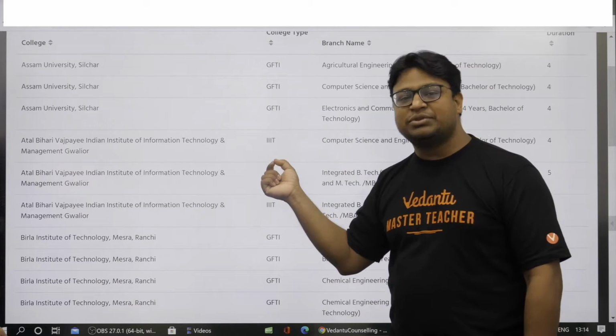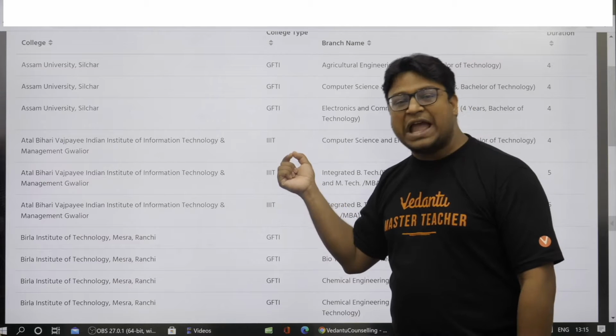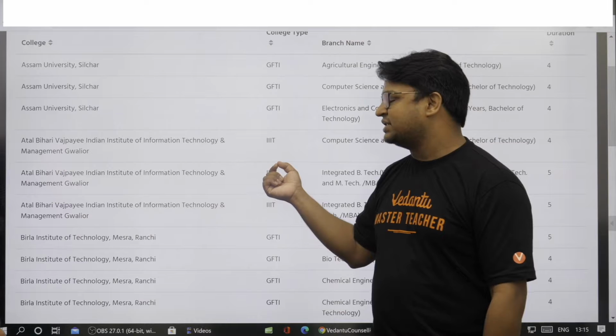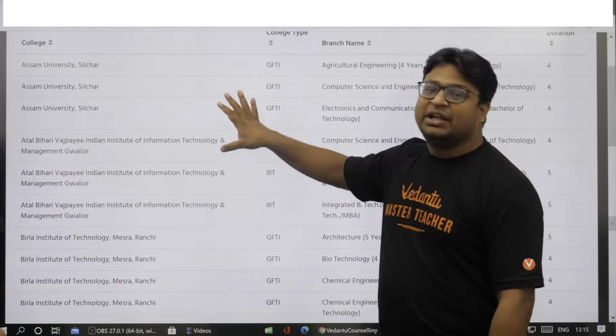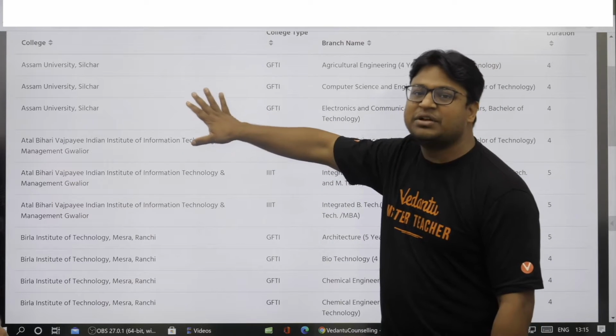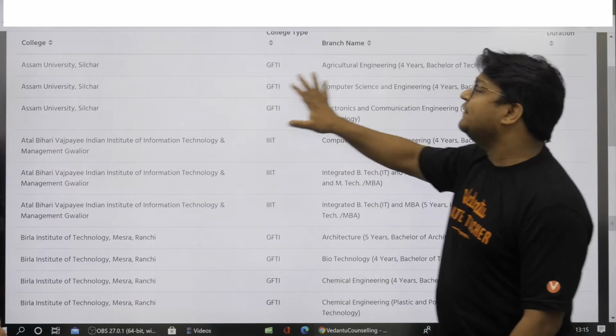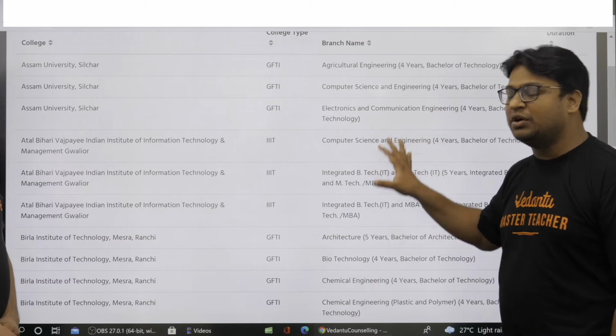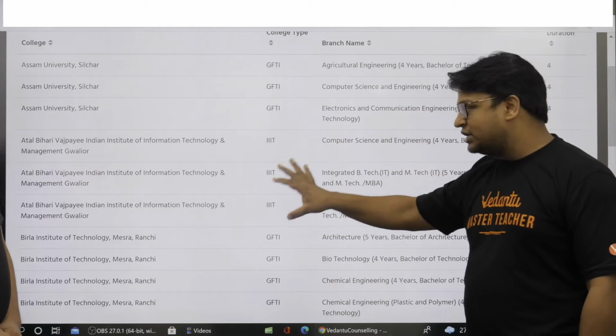Now let's just assume a situation in which every college is offering 5 courses. So if that is the case, then 110 colleges multiplied by 5, so 550 rows should be here in this list, because that will give you all the college and branch combinations that are available.